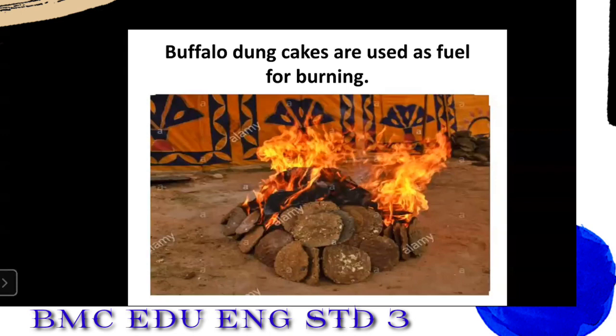Now, can you see here in the picture? See what you can see, student? Yes, you can see that there are dung cakes. Okay, that is the cow dung or the buffalo dung. Here we are talking about buffalo. Buffalo dung is made into cake shape and then it is dried. Okay, it is dried and then it is used for burning purpose. This is an easy fuel available in the village area.